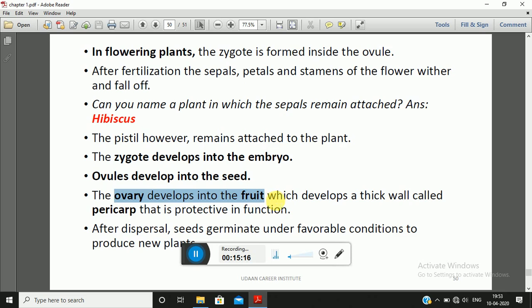Now after the formation of fruit, there will be a thick-walled protective formation known as the pericarp. This is an important question with respect to examination. What do you mean by pericarp? Pericarp is a thick-walled protective cover which is formed outside the fruit. It is known as pericarp. Now, after dispersal, the seeds will germinate under favorable conditions, and they will produce a new plant.